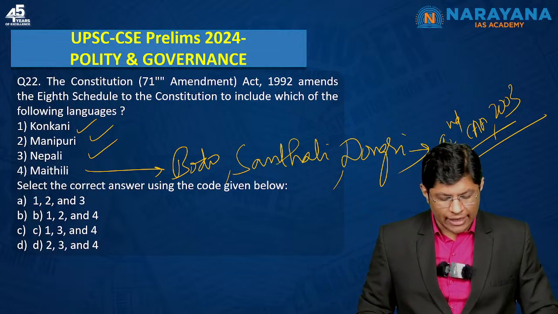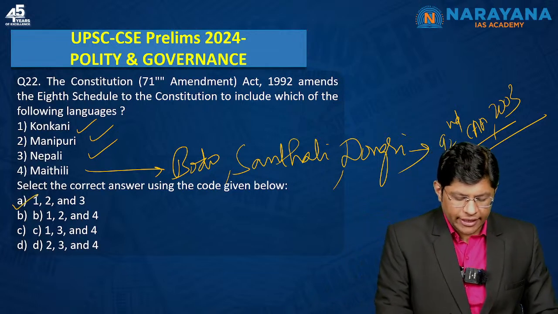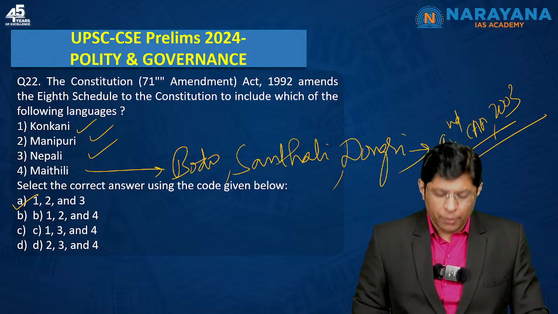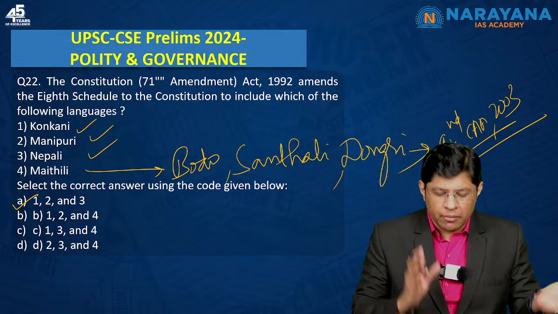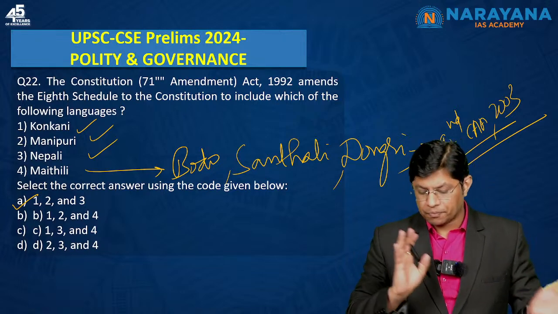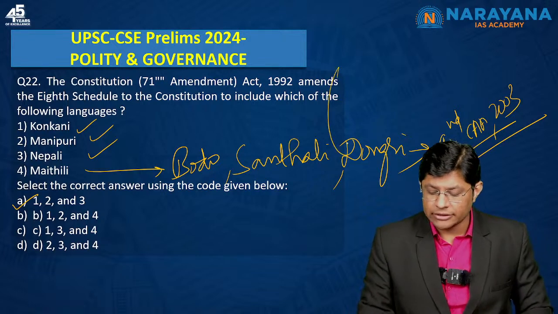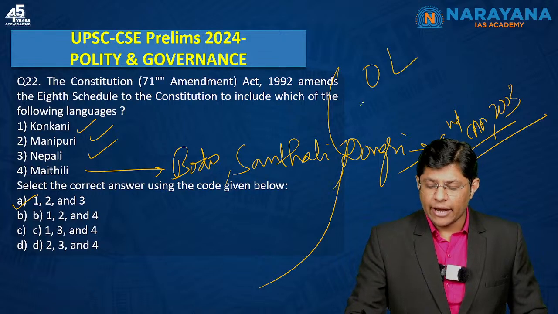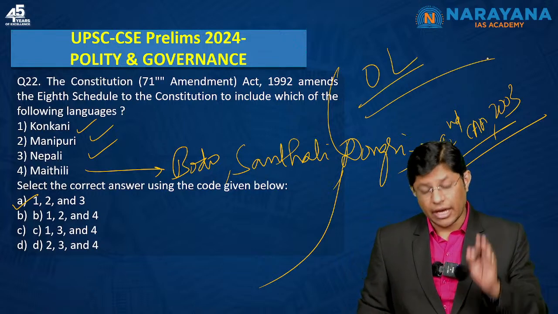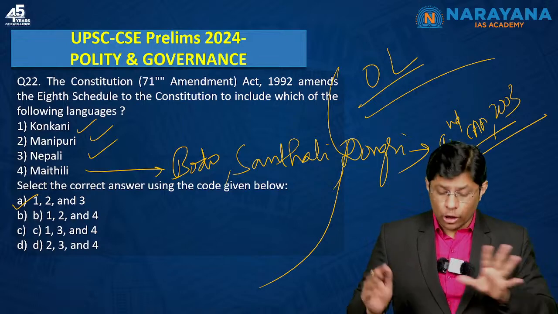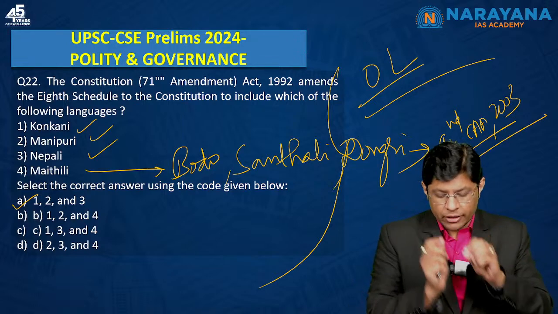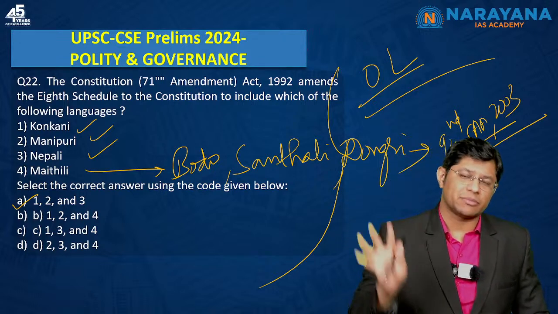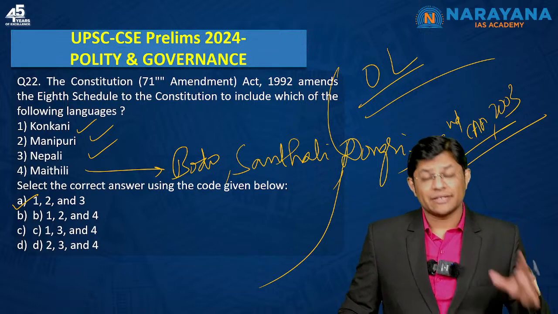Right, so the answer has to be 1, 2, 3, that is option A is the correct answer. Now, you might go wrong with this question, that's fine, because at times it becomes difficult to remember the languages. But again, even this point is mentioned in Lakshmikant. In the chapter on official languages, you will find the answer to this particular question. So, all the questions that we have been through so far, you will find the answers to all of them in Lakshmikant. That's the importance of the book.